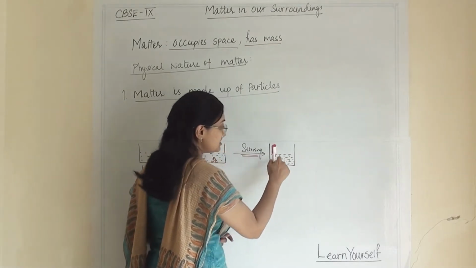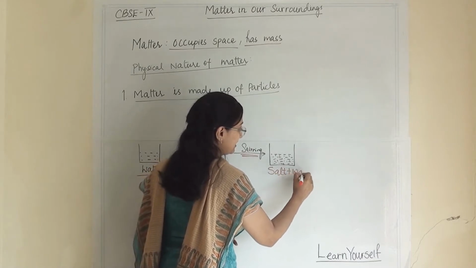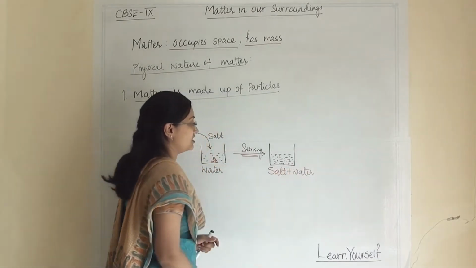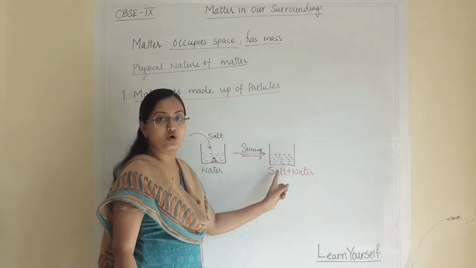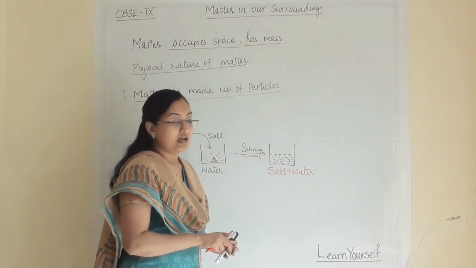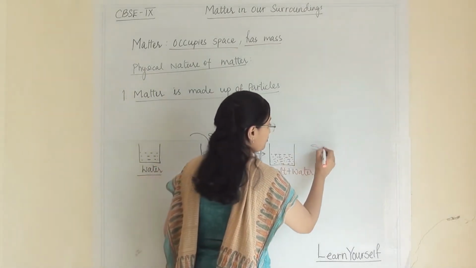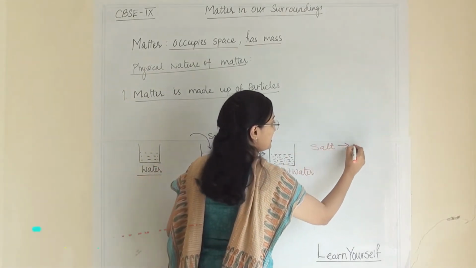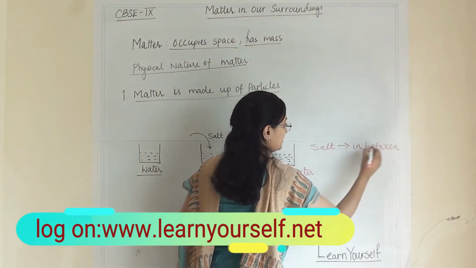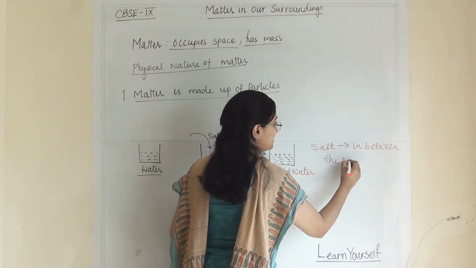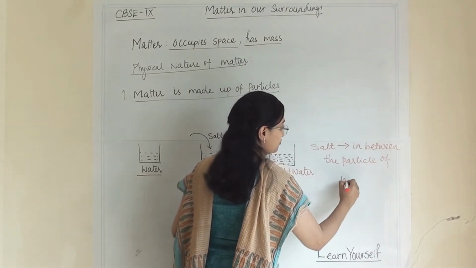So now this liquid is salt and water. Now we will not be able to see where the salt is. So I can say that salt has occupied space in between the particles of water.